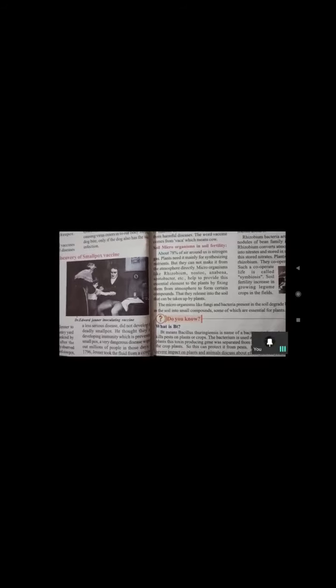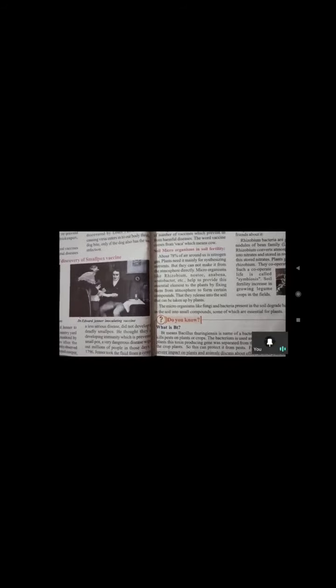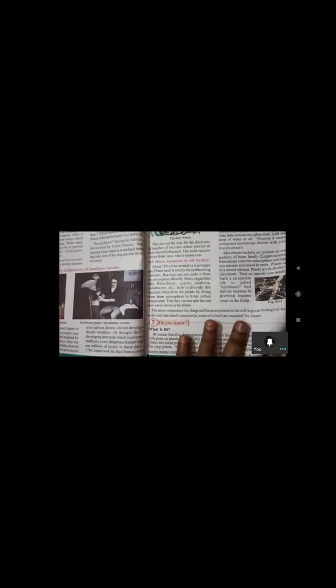So that's why this process is called symbiosis, by sharing of life, by coordination, by cooperation. This process is called symbiosis. So this is about this lesson. And next,